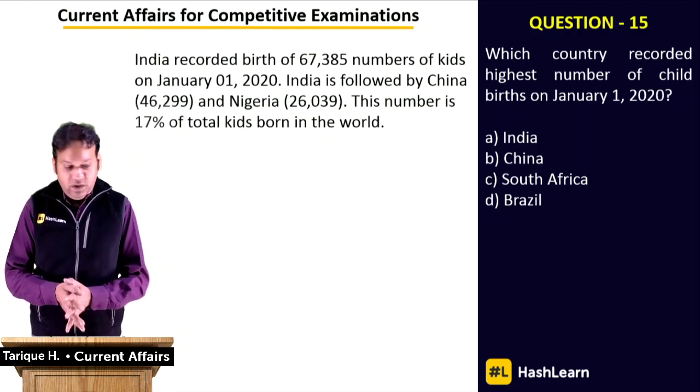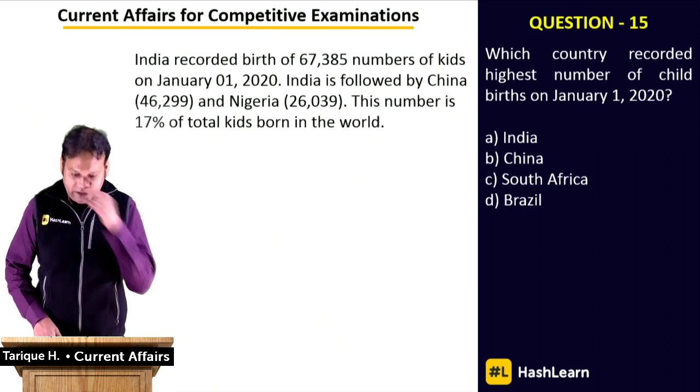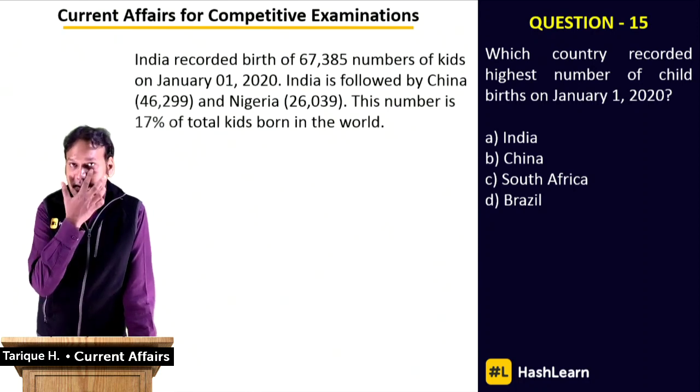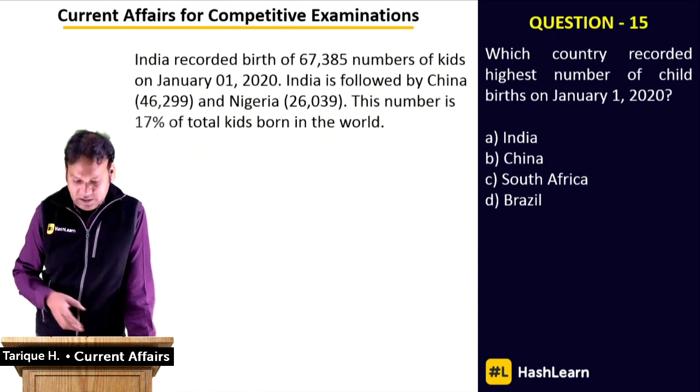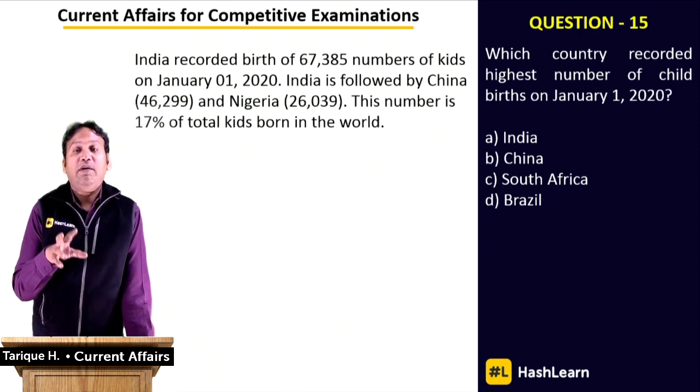So that's 15 questions for you. The answer to question 15 is A. That's all about current affairs from the last 2 to 3 weeks, from 22nd to 23rd of December till date. I've covered most of the important things for you. I hope this will help you in your upcoming exams.